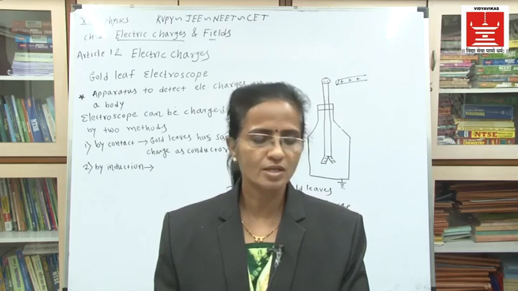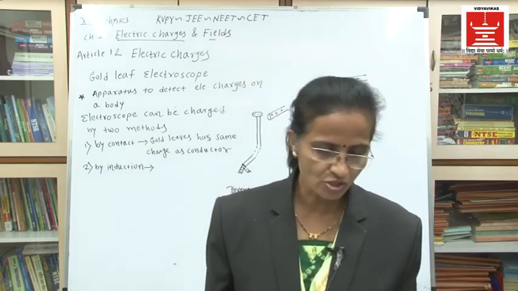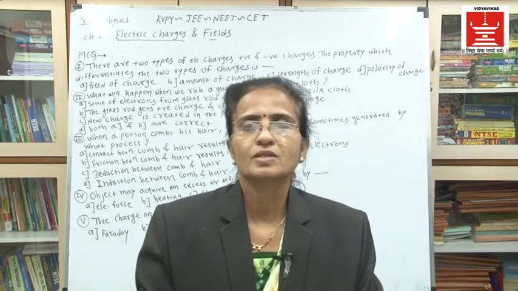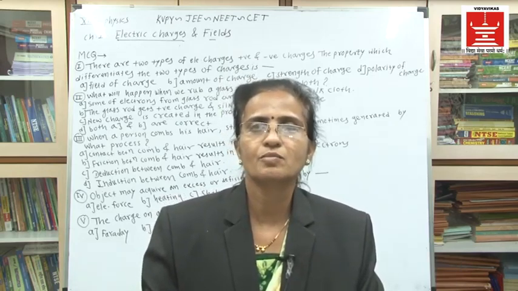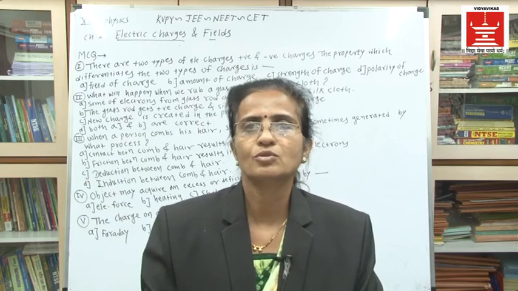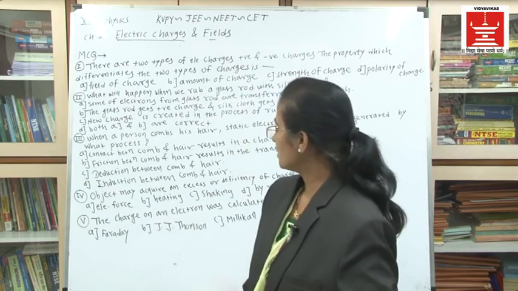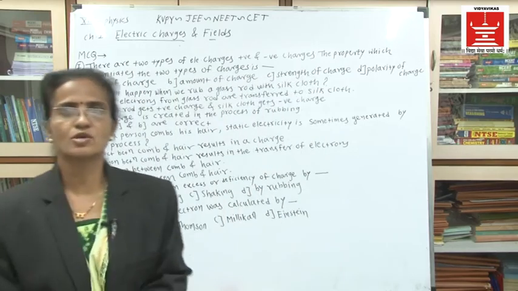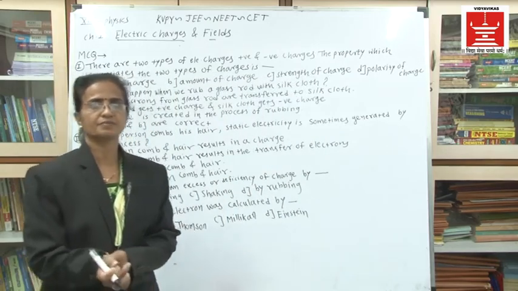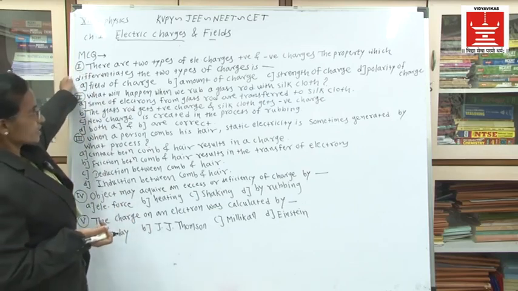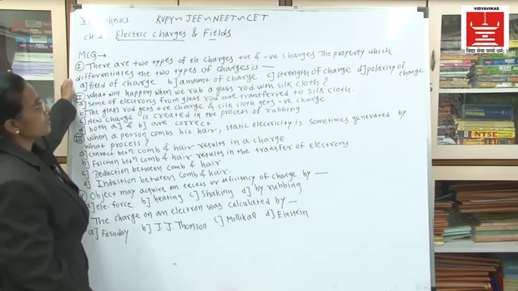So we will write the multiple choice questions on this part. Depending on articles 1.1 and 1.2 in this chapter, electric charges and fields, here are some multiple choice questions for your practice. There are two types of electric charges, positive and negative.